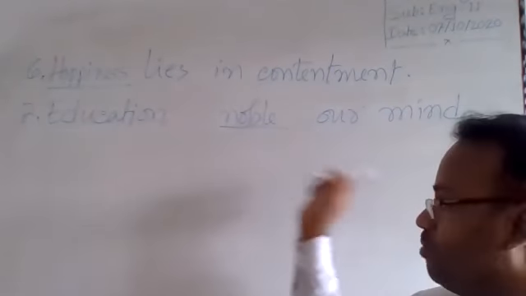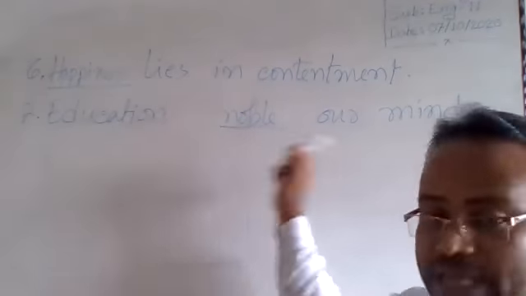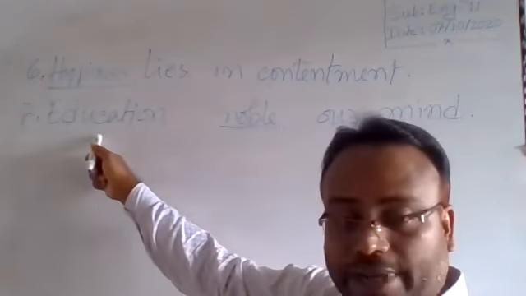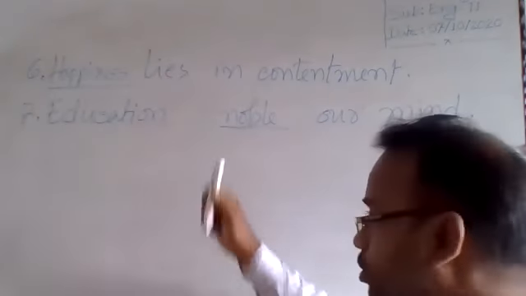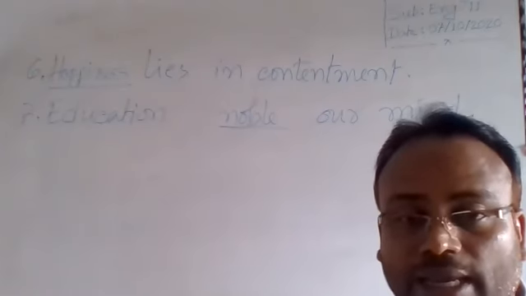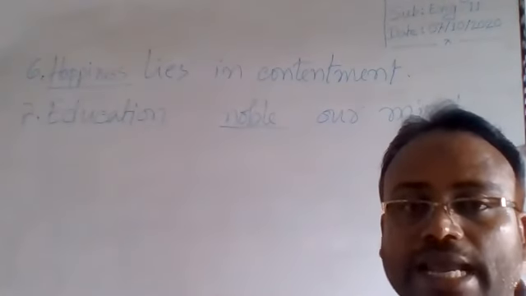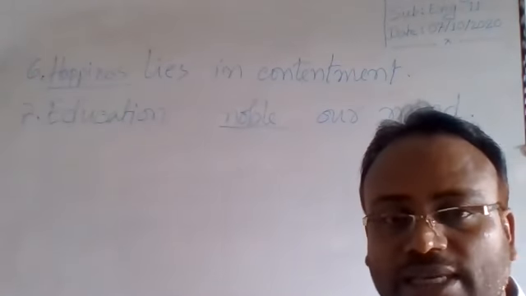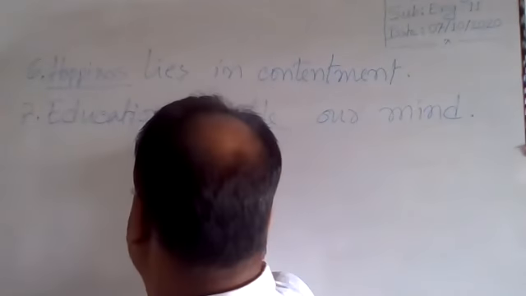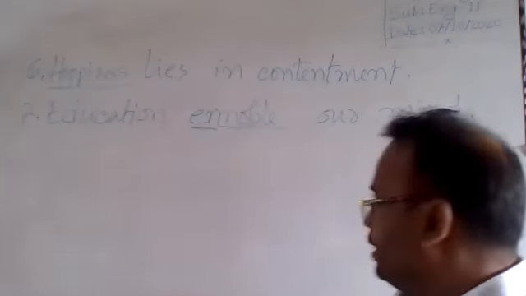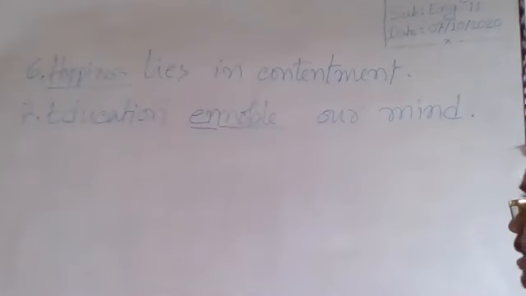We see that there is no verb in the sentence. And according to the structure of an assertive sentence, after a noun we need a verb. So we will have to turn it into a verb. What is the verb of noble? Do you know? Ennoble. The verb of noble is ennoble. Prefix en. Education ennoble our mind.